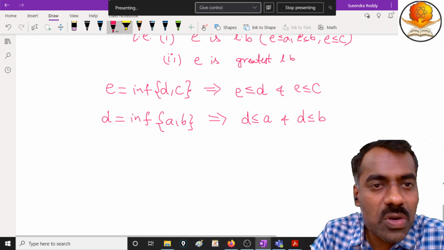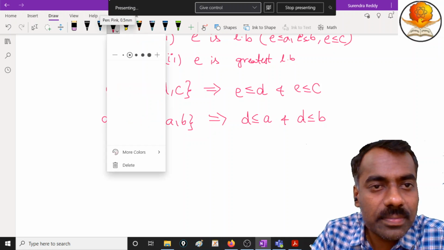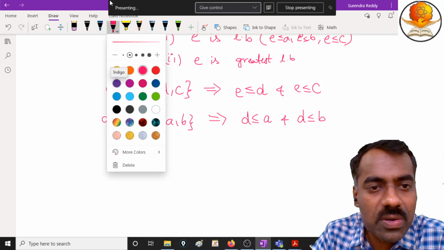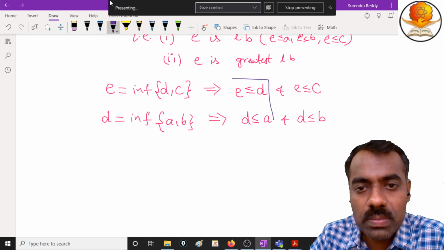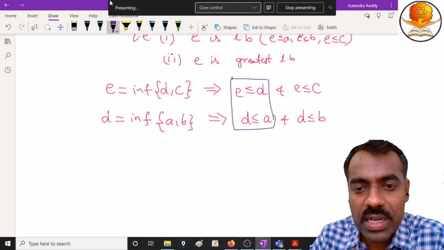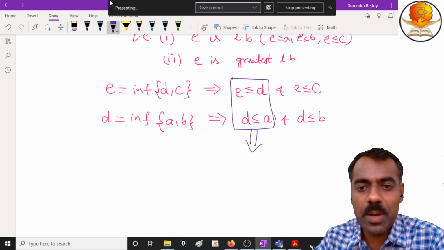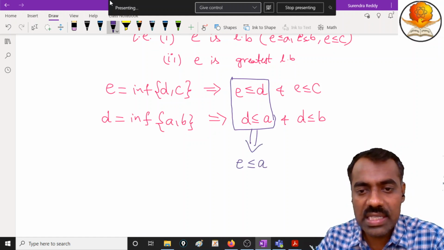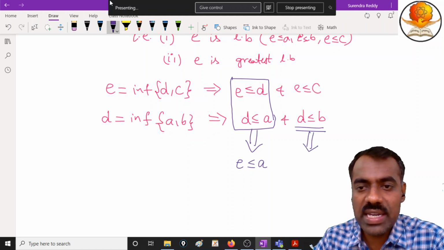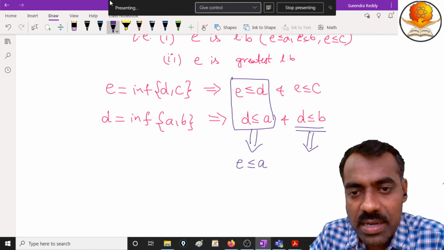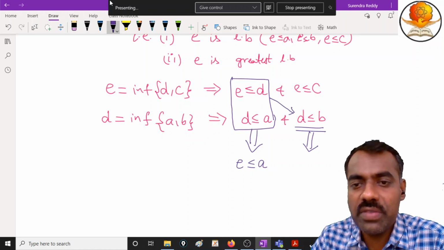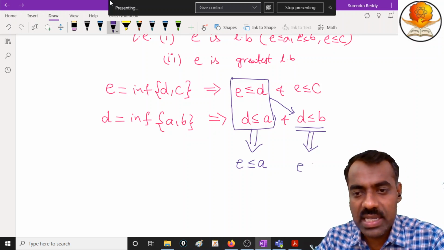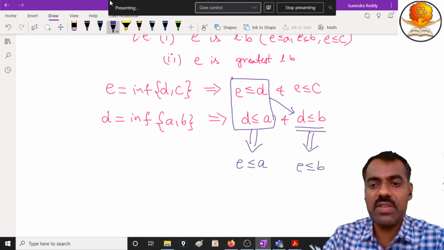Whether E is less than or equal to A or not? Why is E less than or equal to A? If you consider these two, by the transitivity property, E is less than or equal to A. Similarly, by considering this and this, if you consider these two, you will get E is less than or equal to B. Are you following?